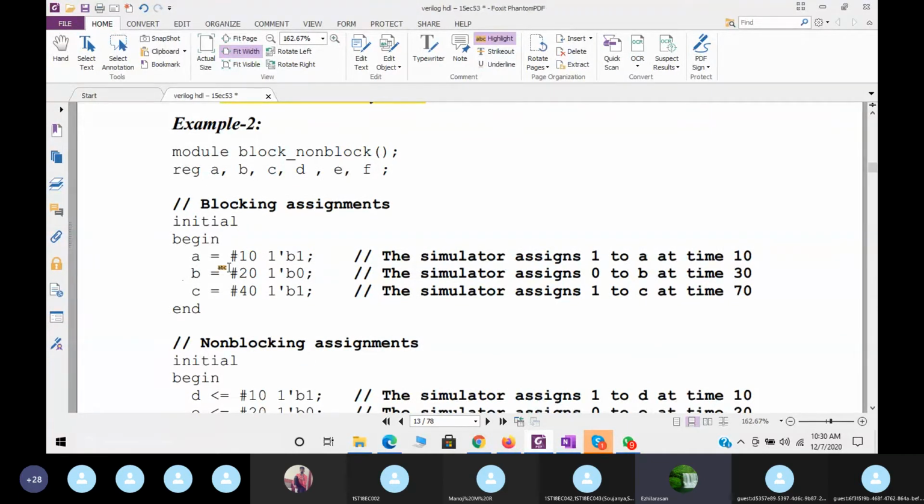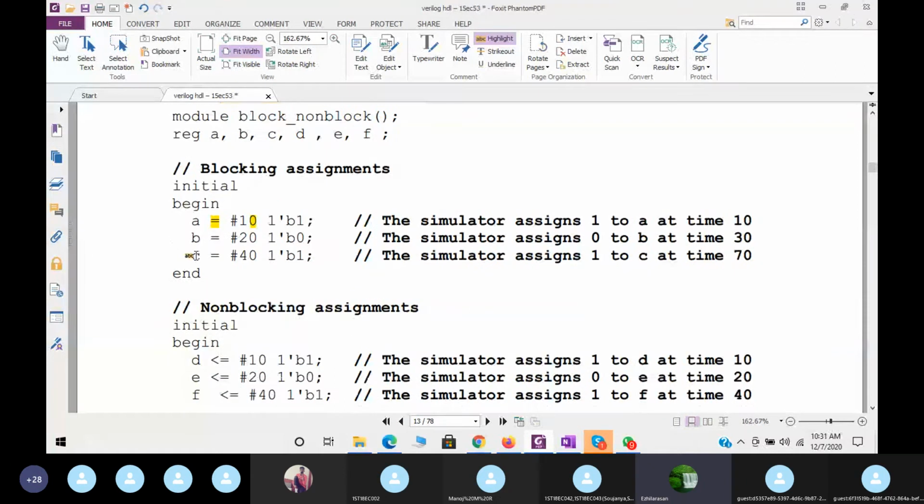So now what is the meaning of this? It is a blocking statement because of the operator we used. Now the simulator assigns 1 to A at time 10. Next, the simulator assigns 0 to B at time 30, because 10 plus 20 is 30, since it is used in the initial. Next, 1 will be assigned to C at time 70.